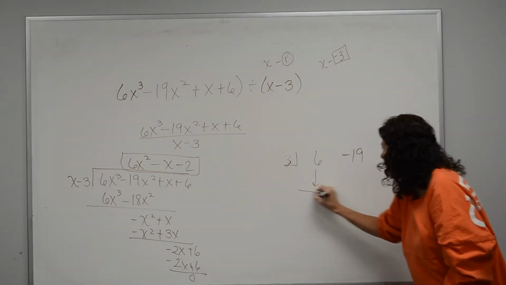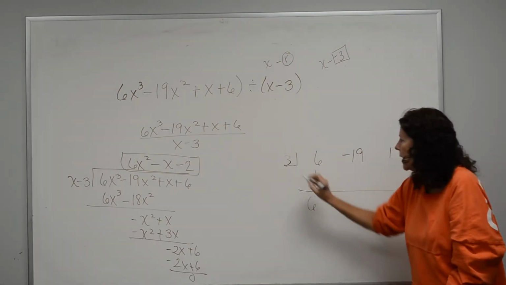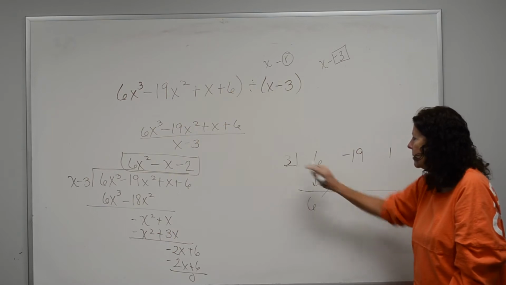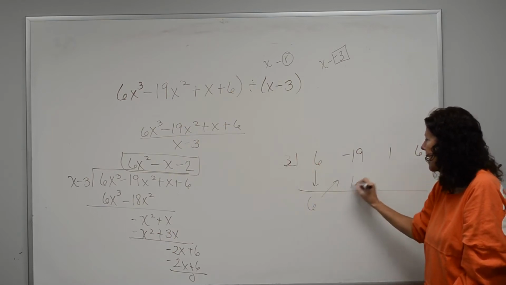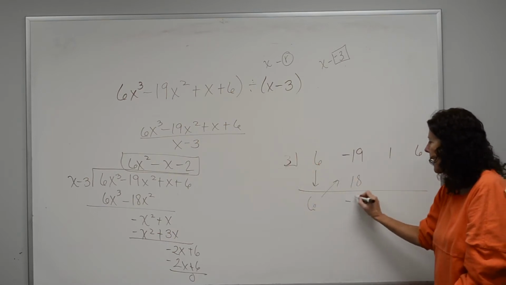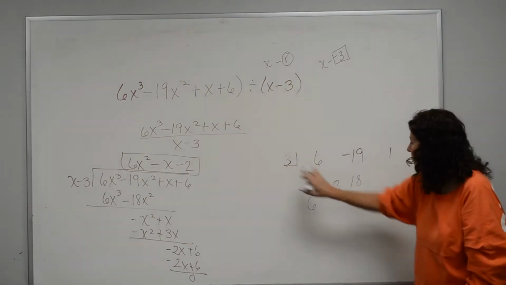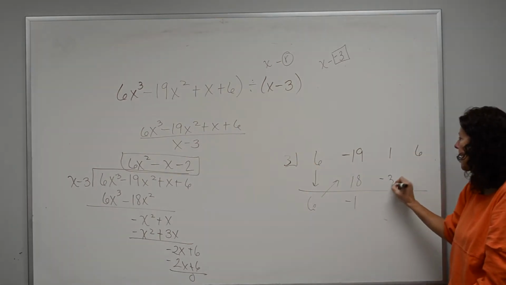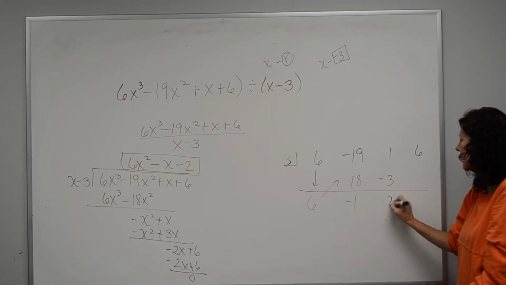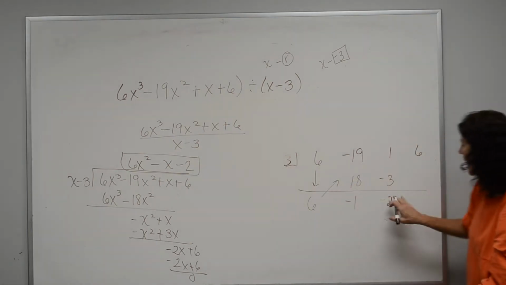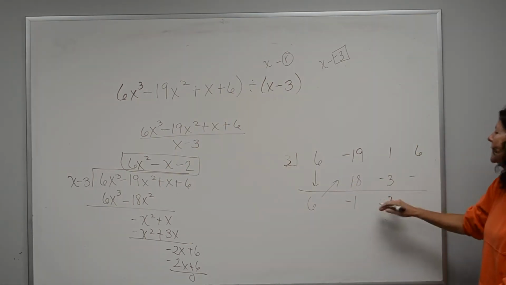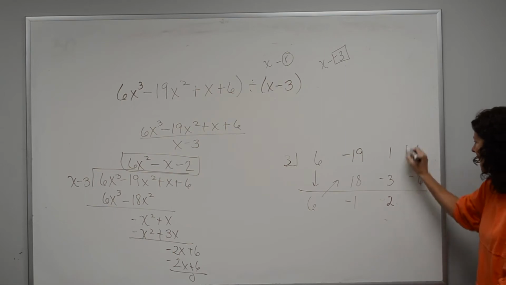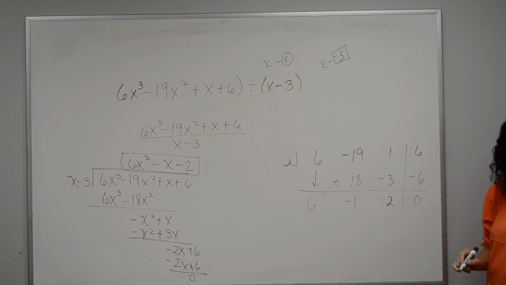First one comes straight down. Then I multiply and place. 6 times 3 is 18. I add, I get a negative 1. 3 times negative 1 is negative 3. I add, get a negative 2. 3 times negative 2 is negative 6. I add and get a 0 as a remainder.